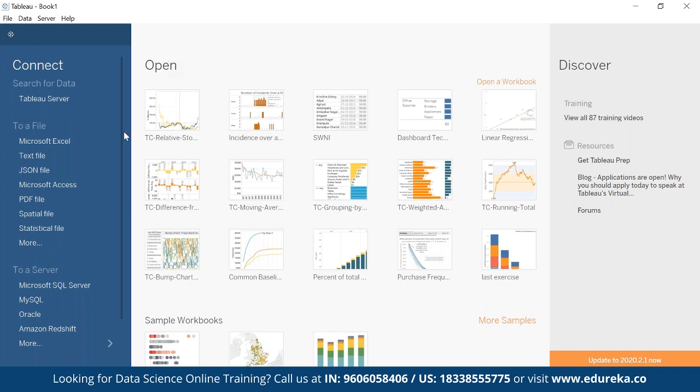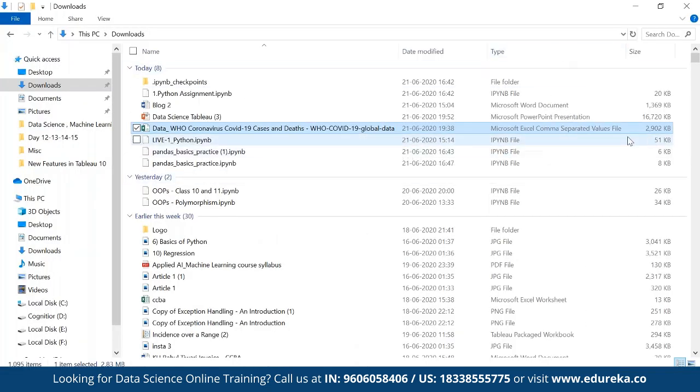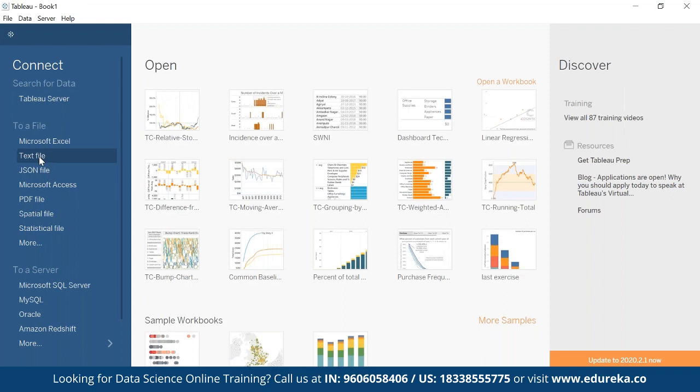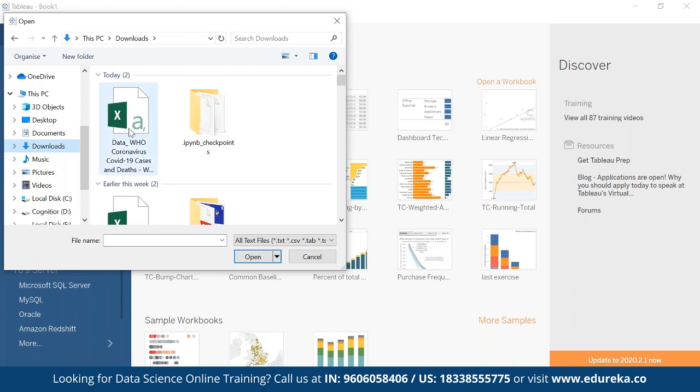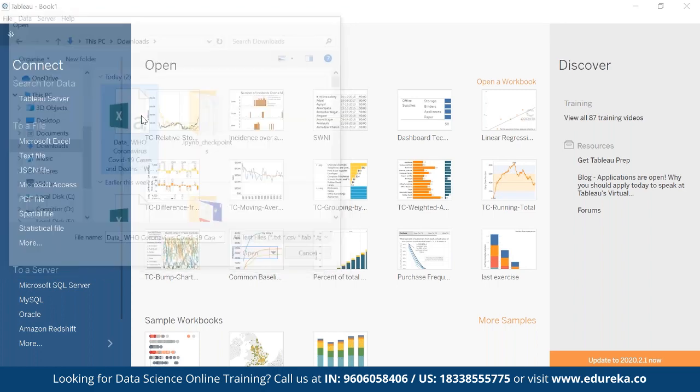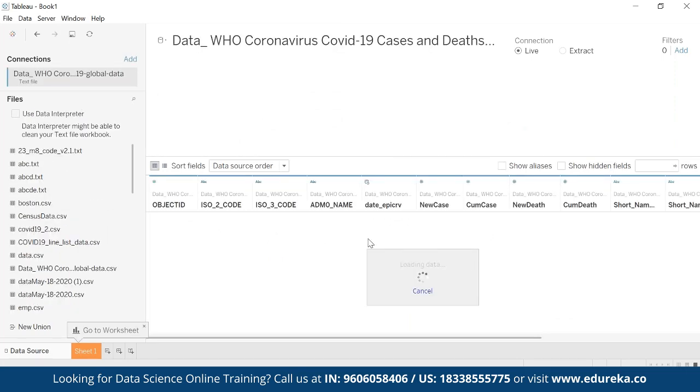All right. Now here, if you see, the source file is a comma separated value file. It's a CSV file, comma separated value file. So in Tableau, it is a text file. When we have a CSV file, it is actually a text file in Tableau. I'll connect here. Here's the data set. Once I click, you will get the data out here.